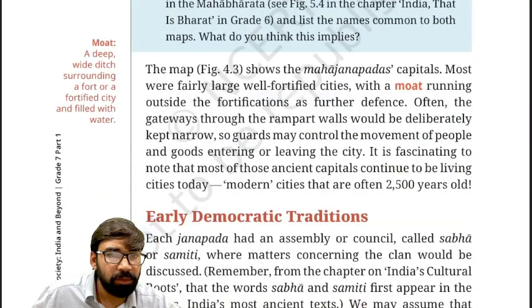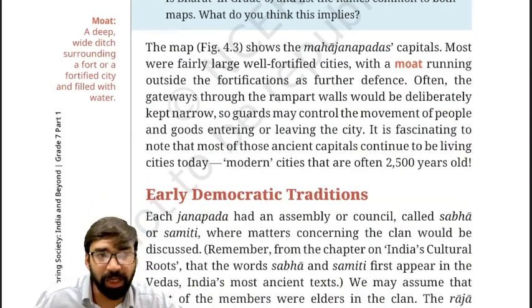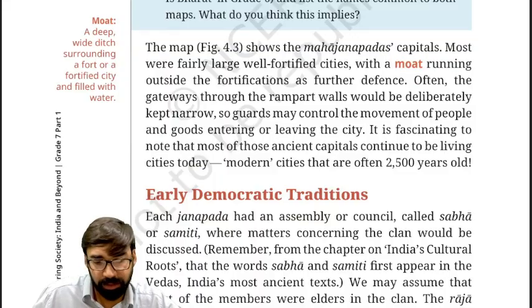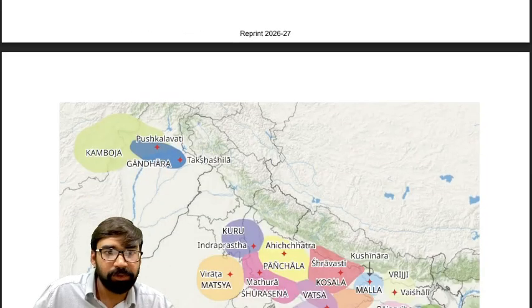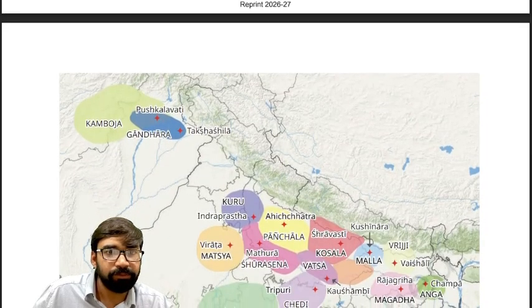Okay, so these are the major Mahajanpads of that period, like Magadha. As you can see here in the map, I'll just show you the map.